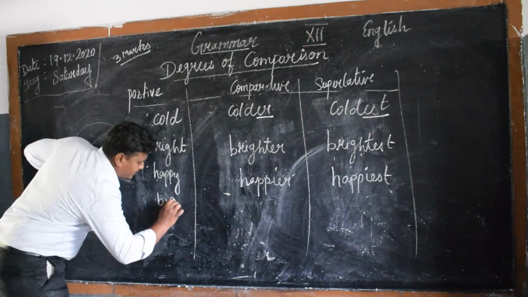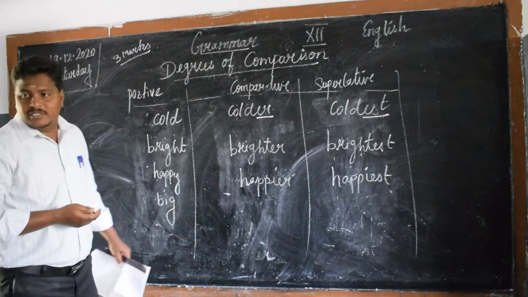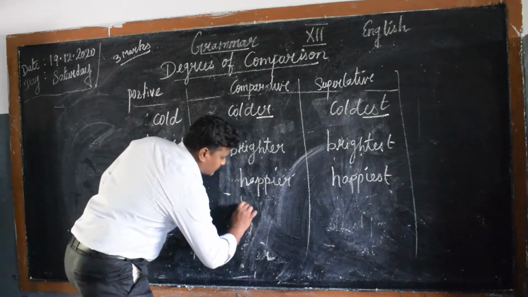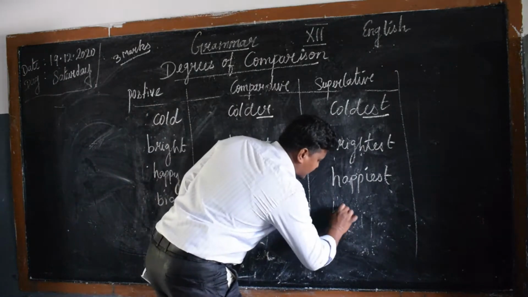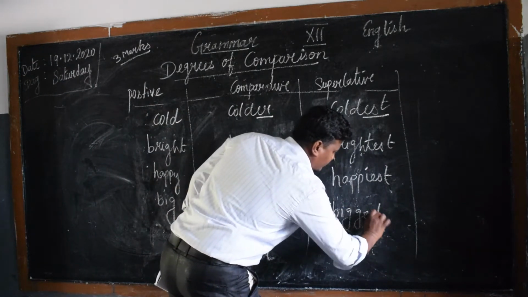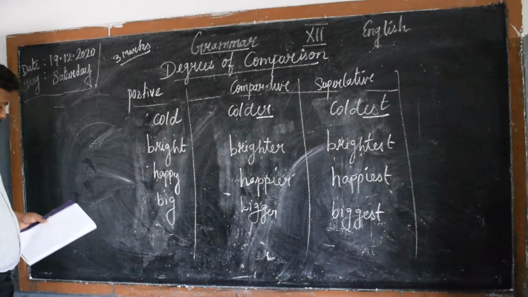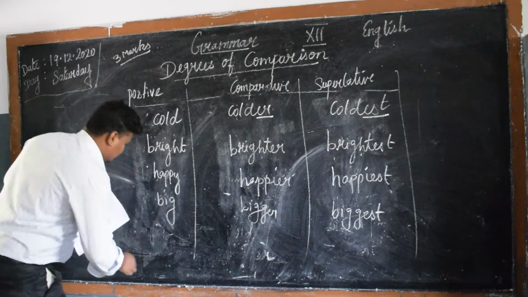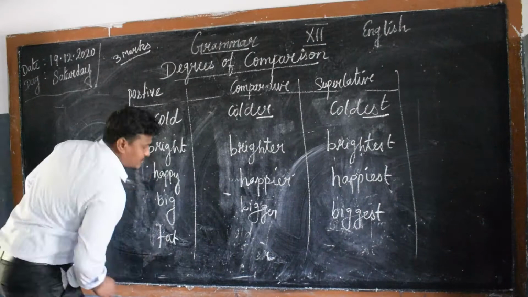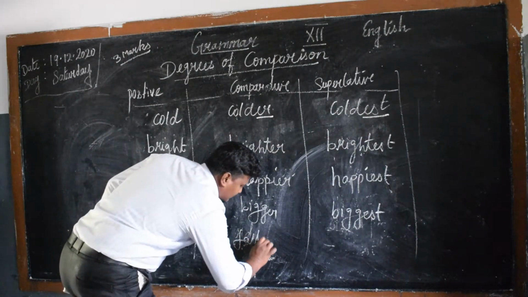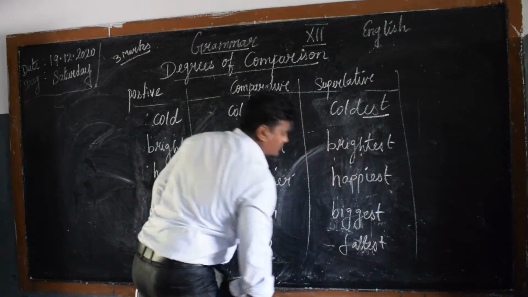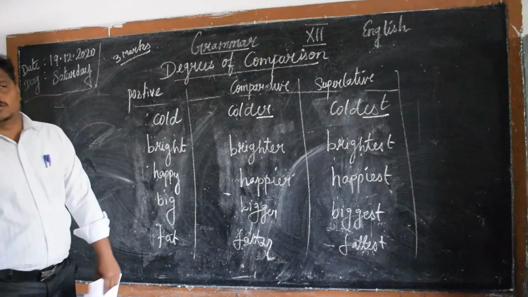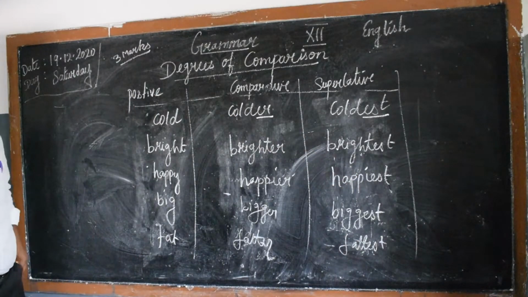Then big, for comparative, bigger, for superlative, biggest. Understand? Then fat, fatter, fattest. Kindly take a note of it. Most common and most important for your exam here.